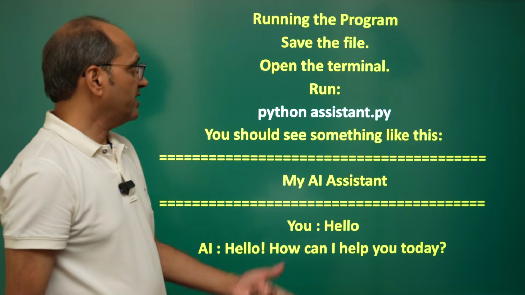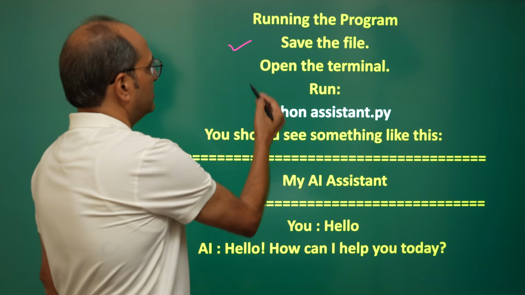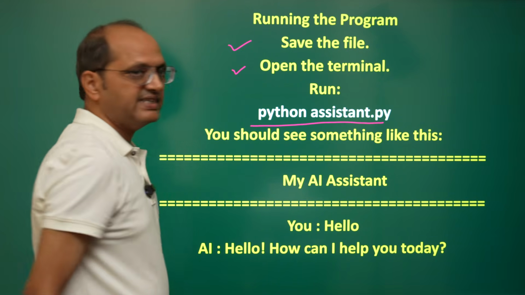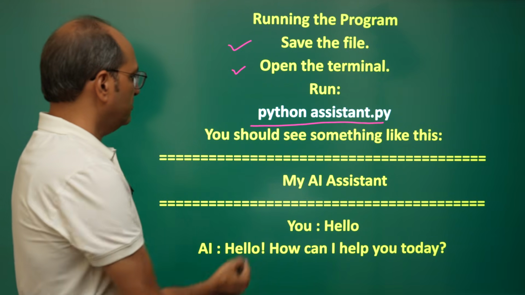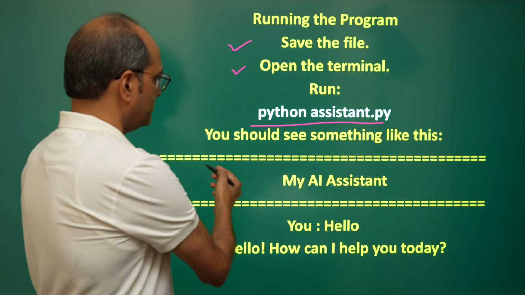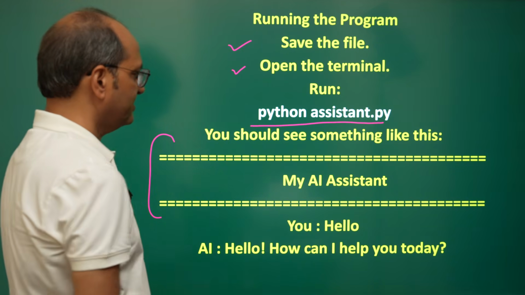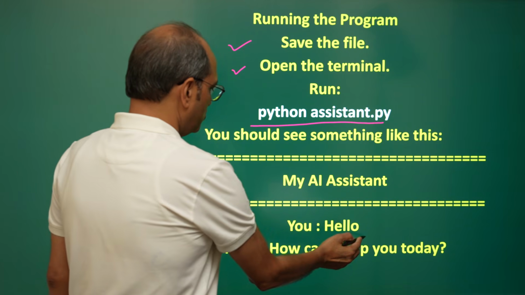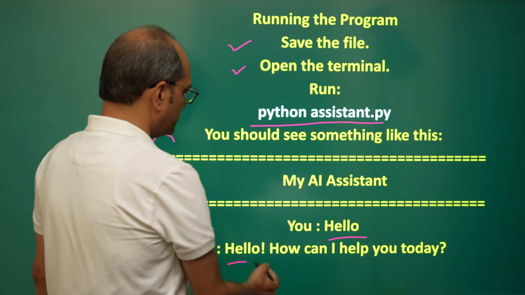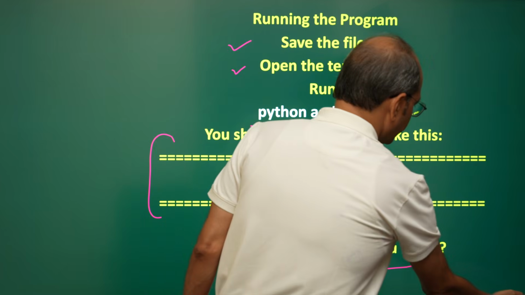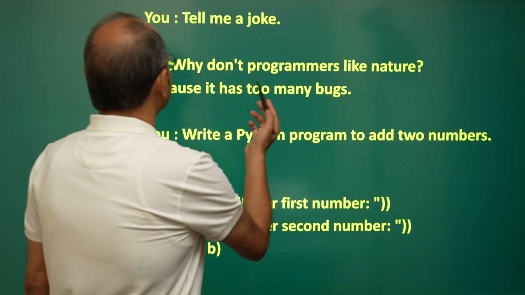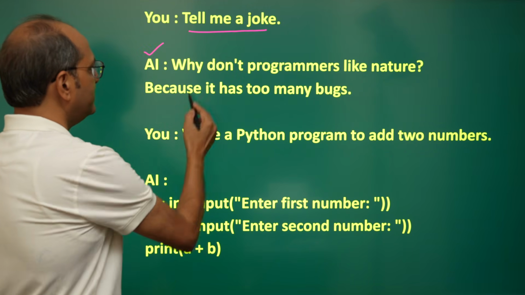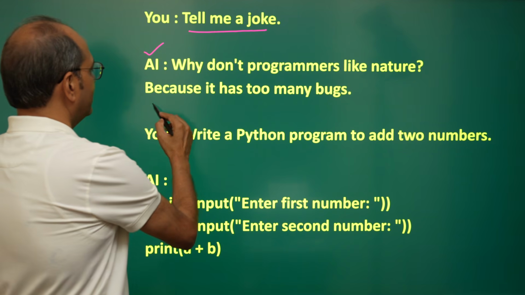Now we will run this program. We will save the file, open the terminal, and run python assistant.py. We will see something like this. First, this beautiful banner which tells you that it is your AI assistant. Then you type hello. It will respond, hello, how can I help you today? You type anything, like tell me a joke. Then your AI application will tell you a joke like this.